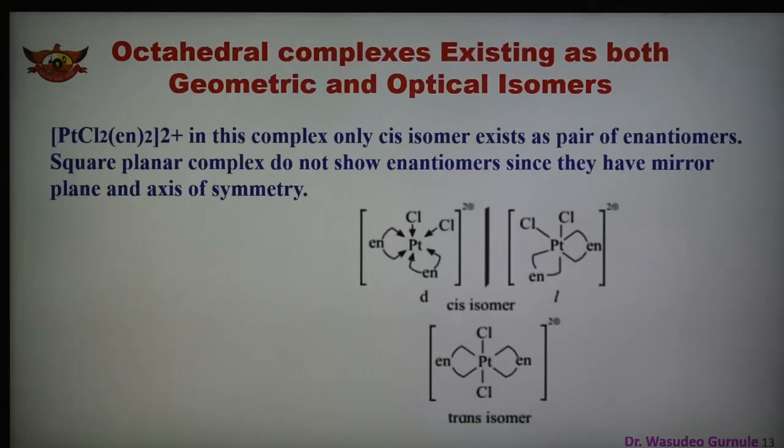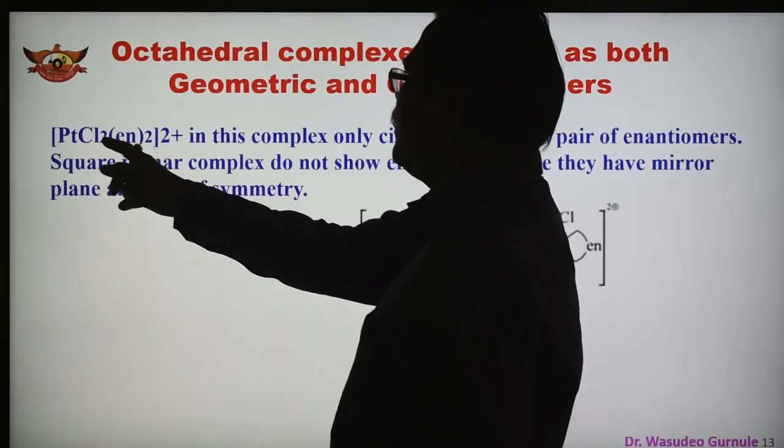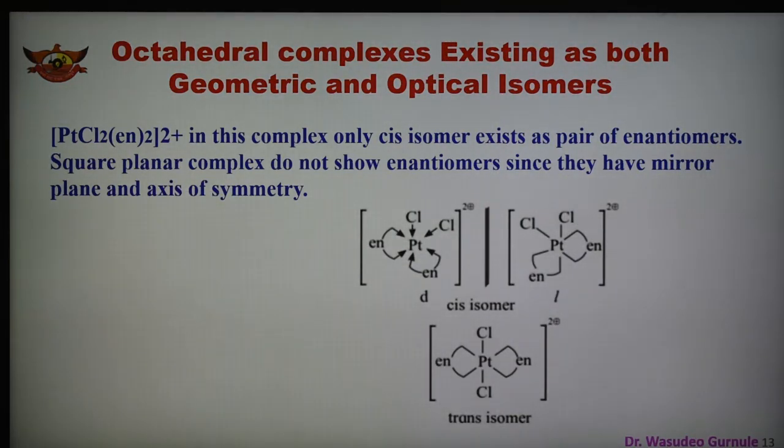The next example is the octahedral complex existing as both geometric and optical isomers. This is the one example here, that is the bis(ethylenediamine)dichloroplatinum 2+ complex. In this complex only the cis isomer exists as a pair of enantiomers. Square planar complexes do not show enantiomers since they have a mirror plane and axis of symmetry. Because of that they are not showing it.